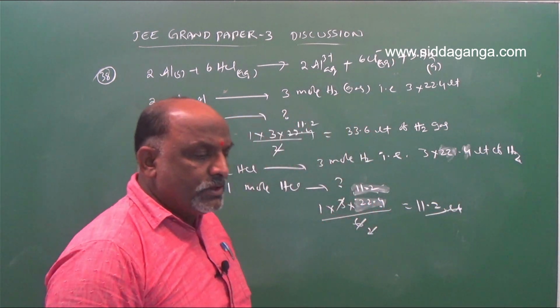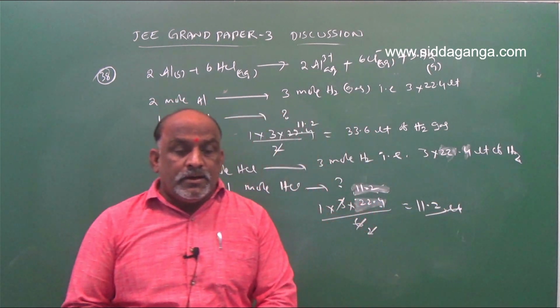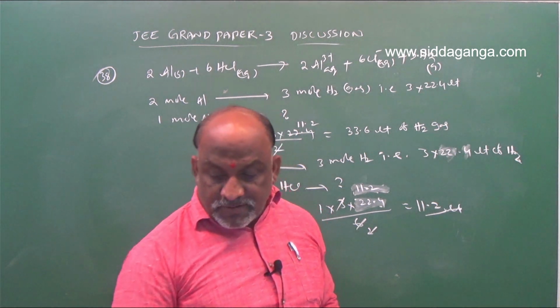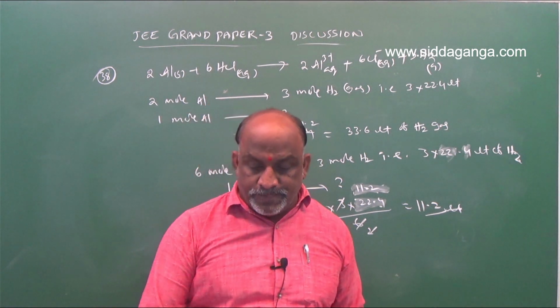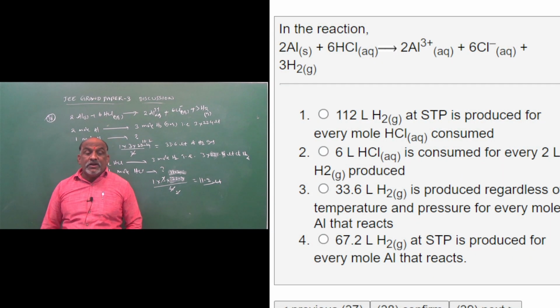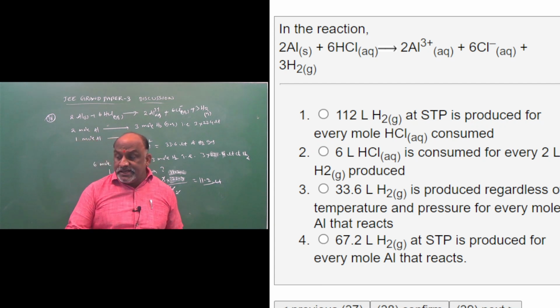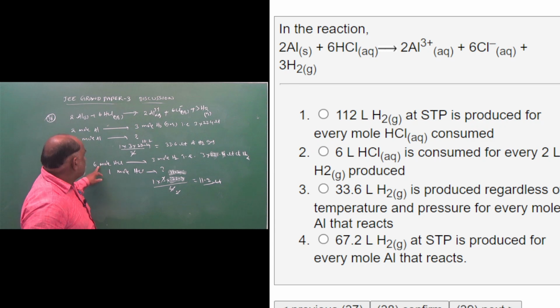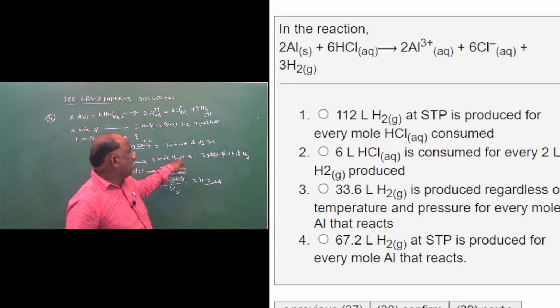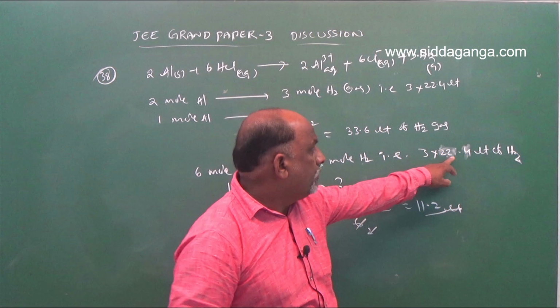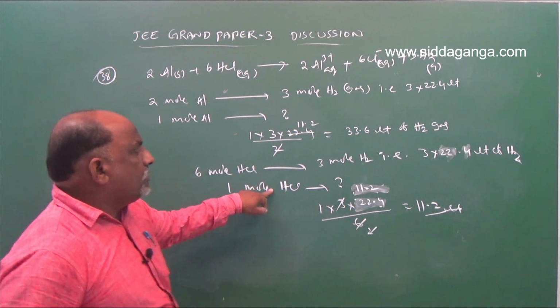So here, go through option 1. 112 liters was given in option 1: 112 liters of H2 at STP produced for every mole of HCl consumed. 6 moles HCl consumed, 3 moles H2. 3 moles means 3 into 22.4. 1 mole HCl produces how much? 11.2 liters.